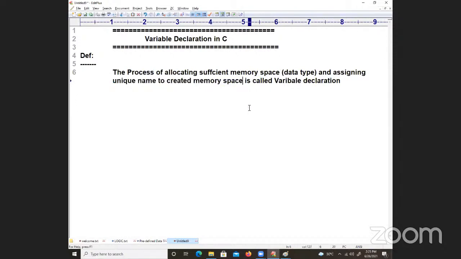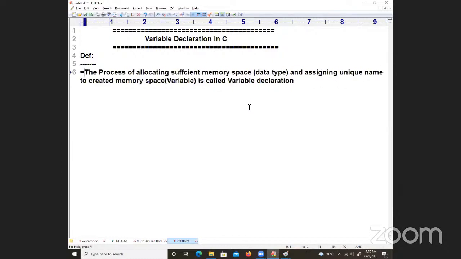The unique names to the created memory space are nothing but variable names. Variable names is called a variable declaration. So here, the process of allocating sufficient memory space with the help of data type and assigning the unique name to the created memory space is called variable declaration.